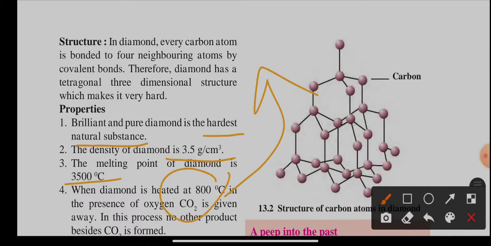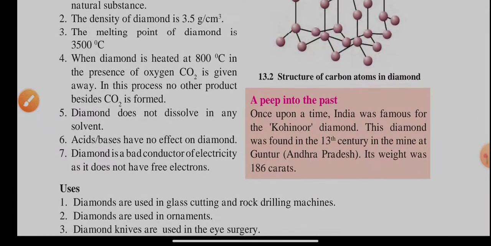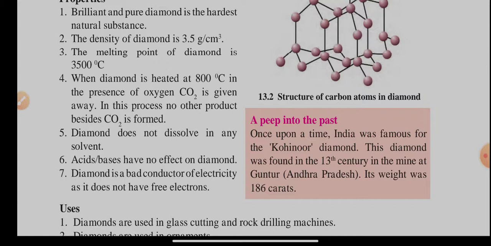Why? Because diamond is purely carbon. Diamond doesn't dissolve in any solvent, acids, or bases. They have no effect on diamond, and diamond is a bad conductor of electricity. It doesn't transmit electricity.